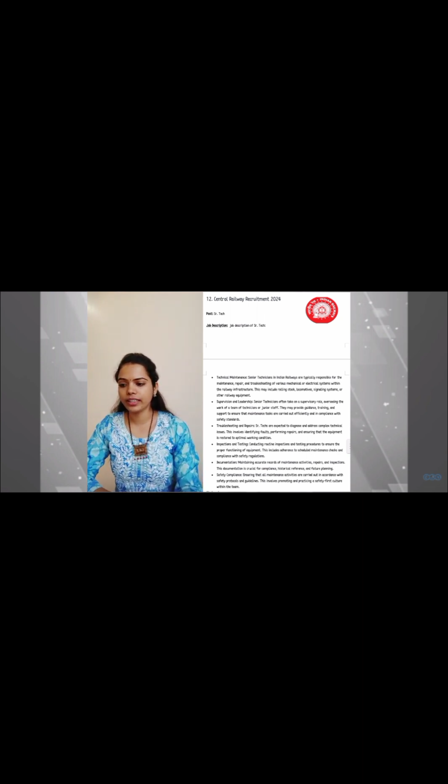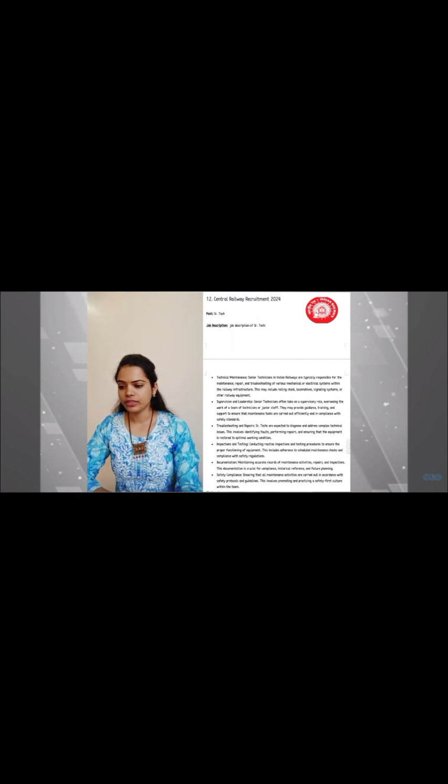Then troubleshooting and the repair. Senior technicians are expected to diagnose and address the complex technician issues. This involves identifying the fault, performing the repairs, and ensuring that the equipment is restored to optimal working condition. Then inspections and testing. Conducting the routine inspections and the testing procedure to ensure the proper functioning of the equipment. These include the adherence to the scheduled maintenance check and the compliance with the safety regulations.